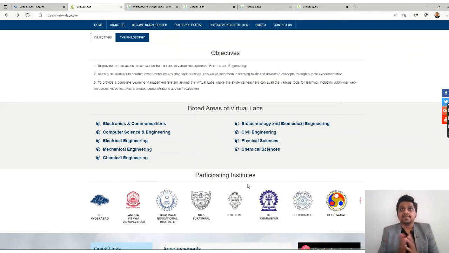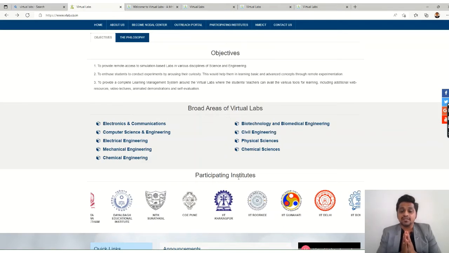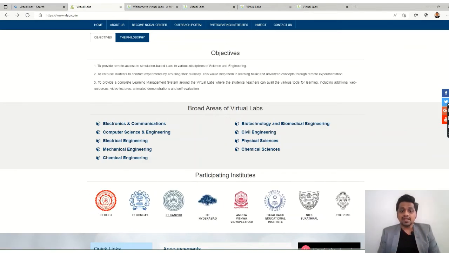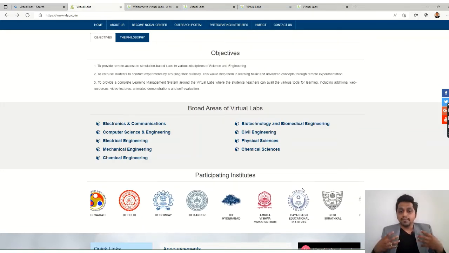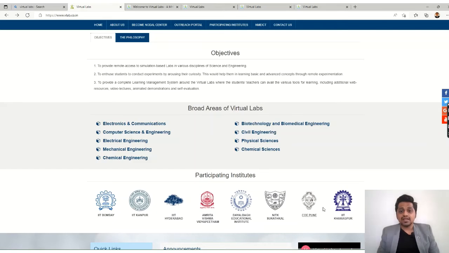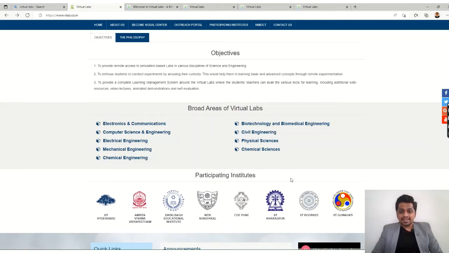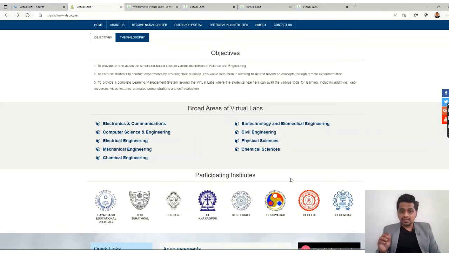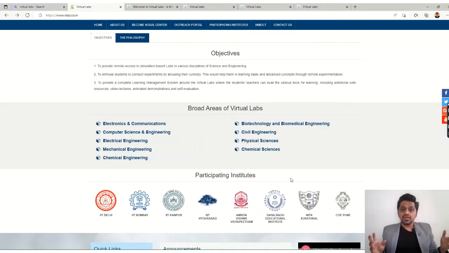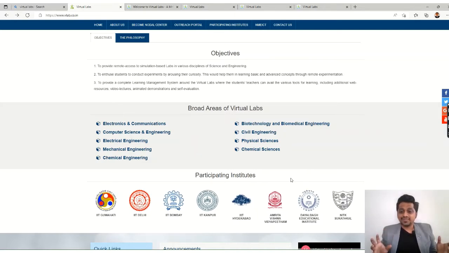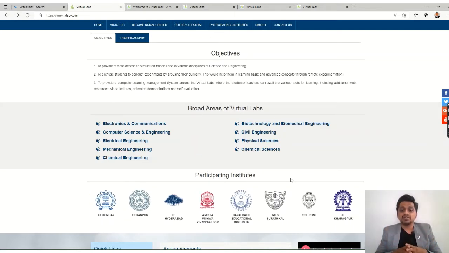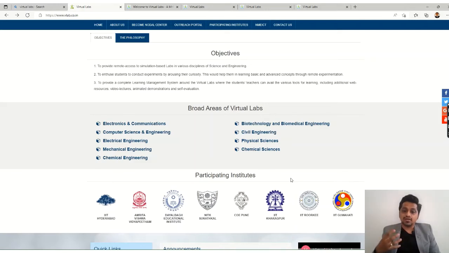All these fields have been included, and these institutes have put a lot of effort into making these labs, and this is a completely free platform, right? You don't have to pay anything, and you are getting a lot of knowledge by a single click. You just have to follow the procedures.